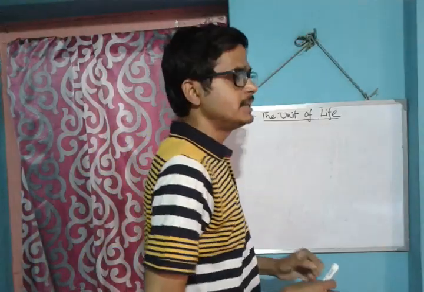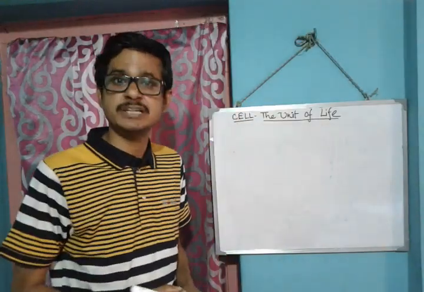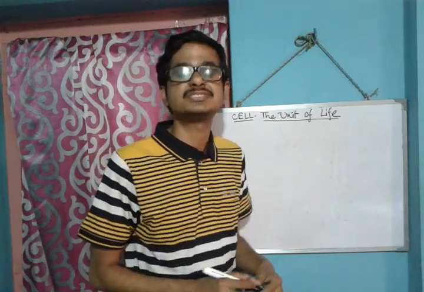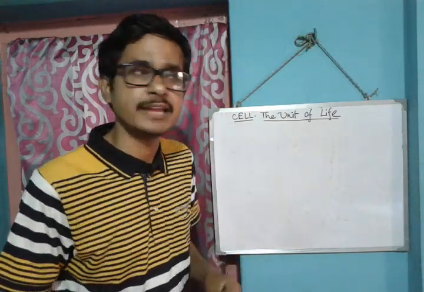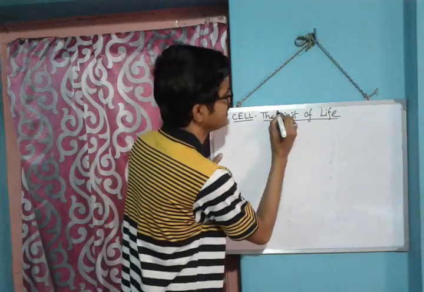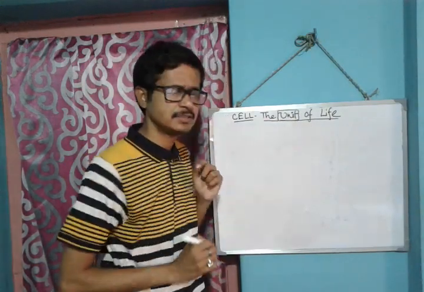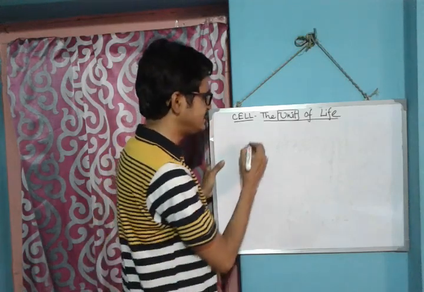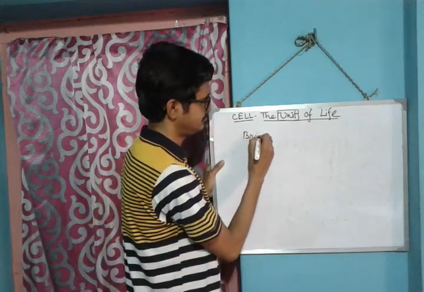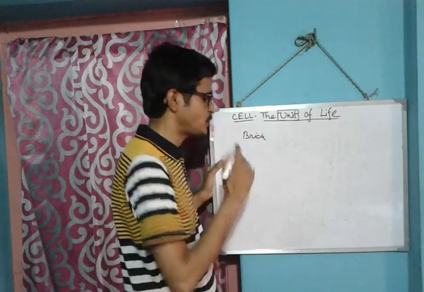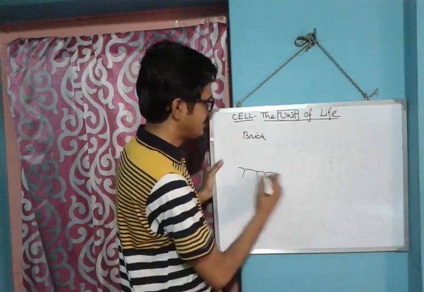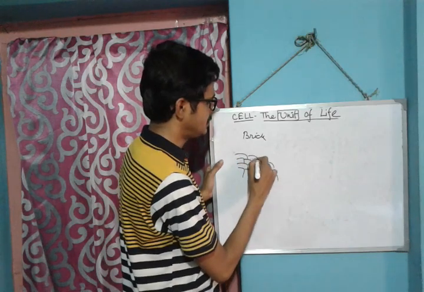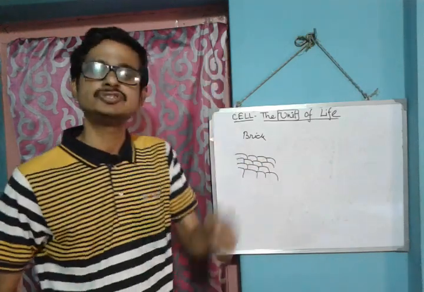Students, today we are going to learn a new chapter, a new session. That is called the cell, the structure, the unit of life. What is the unit of life? To make a multi-storied building, what do we need? We need bricks. By adding or joining one brick after another, we make a multi-storied building.